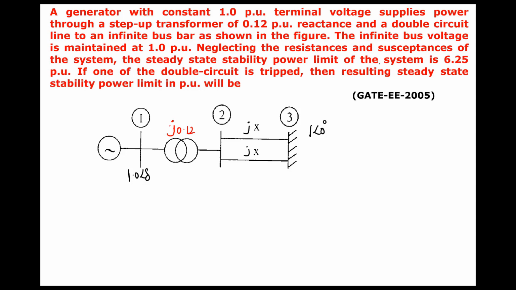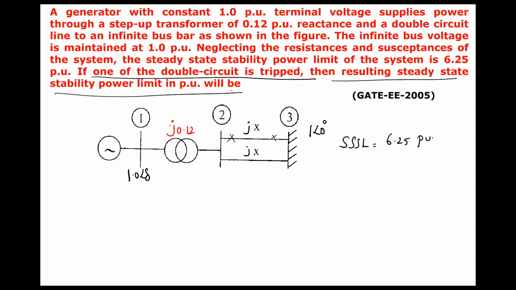Now the steady state stability limit of the system is 6.25 per unit. So he's telling that for this system the steady state stability limit is 6.25 per unit. If one of the double circuit lines is tripped, that means if one of the lines gets opened, then the resulting steady state stability power limit is? So he's asking, if one of the transmission lines gets tripped or removed, then what is the steady state stability limit? Very simple question. So let us calculate the steady state stability limit for the given case. So here, what is the transfer reactance?